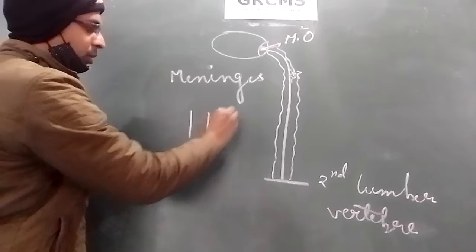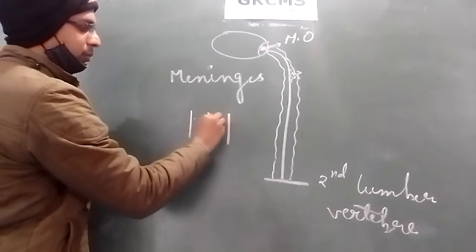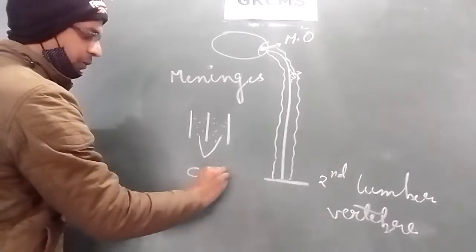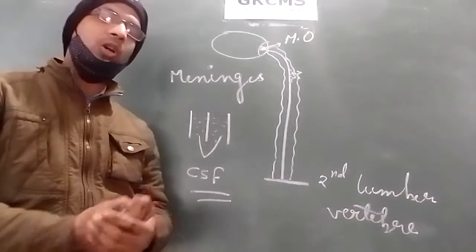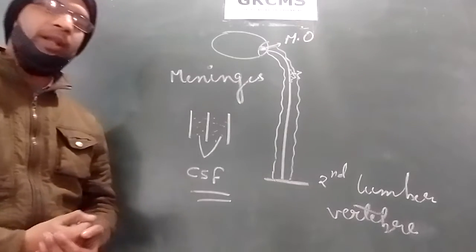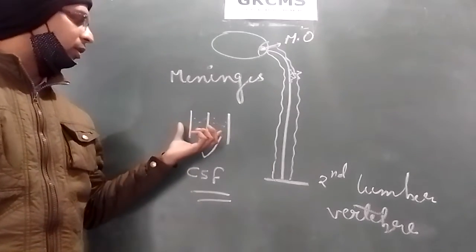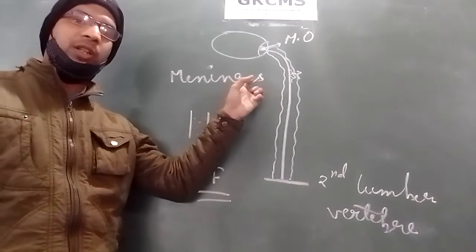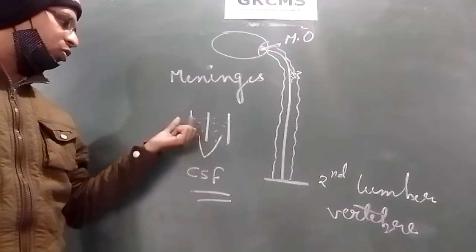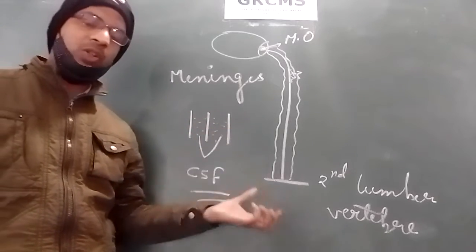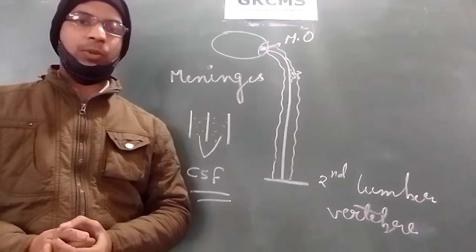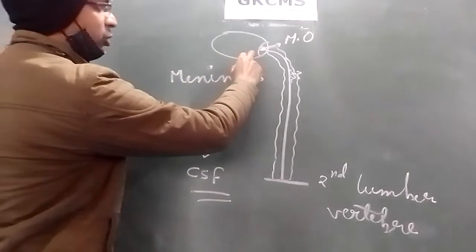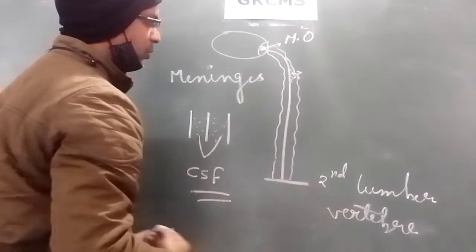In between these membranes, just like the brain, a fluid is filled, called cerebrospinal fluid, which behaves like a shock absorber. So it is a common point between the brain and the spinal cord that they both are covered by three coverings called meninges, and in between these meninges a fluid is filled called cerebrospinal fluid, whose function is to act as a shock absorber. So remember this thing: it starts from the medulla oblongata and ends in the second lumbar vertebra.